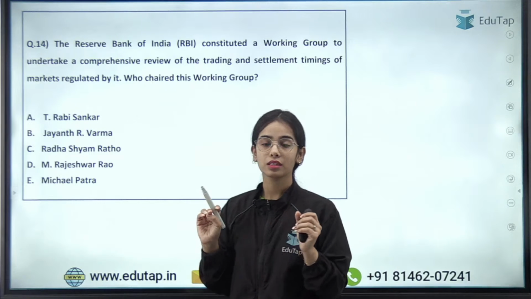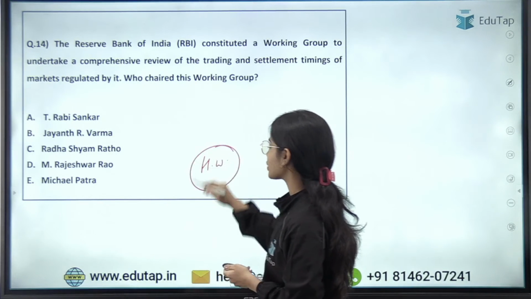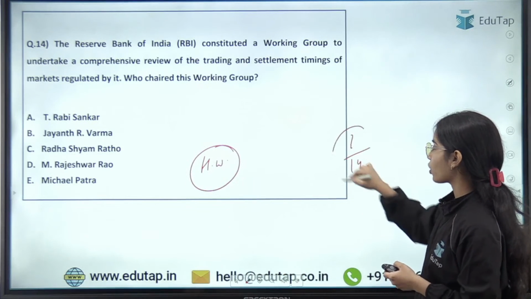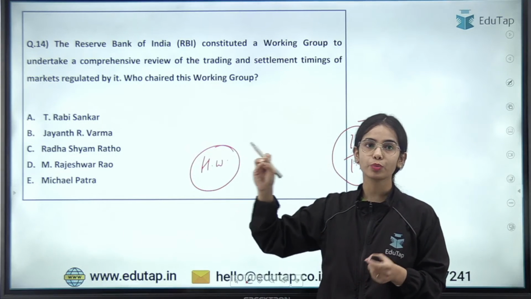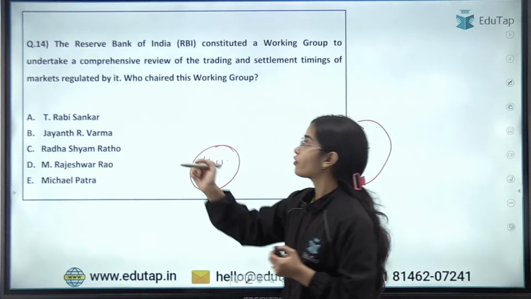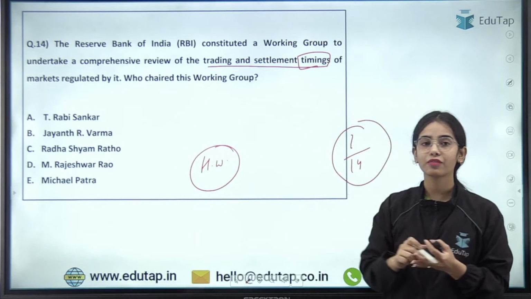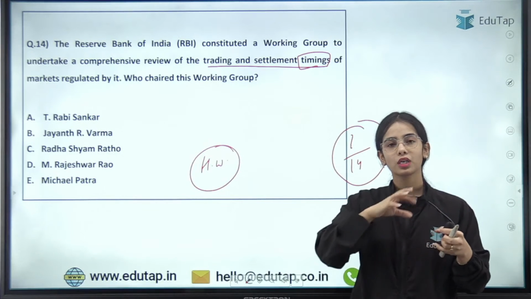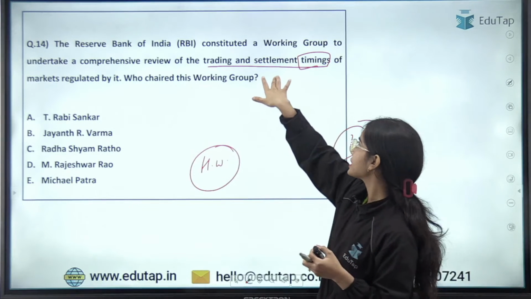Now this is the homework question for all of you. So we have come to the last question, that is the homework question. You have to tell me that out of 14, how many marks you have got. And actually what happened is that the RBI had established a working group to undertake a comprehensive review of the trading and settlement timings of markets. So it was said that we have to bring the timings together, or have regular timings for trading and settlement.